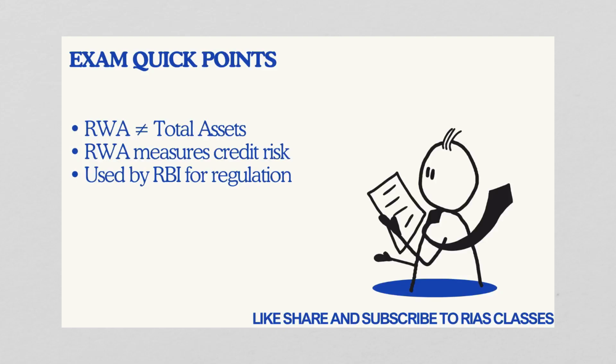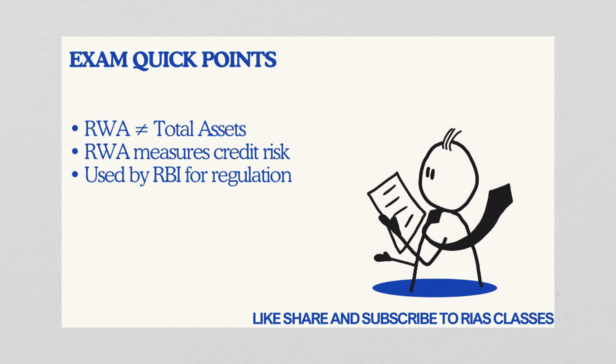Let us now clear some common mistakes. The first thing we need to keep in mind is RWA is not total assets. The second thing is RWA does not mean risky assets only.